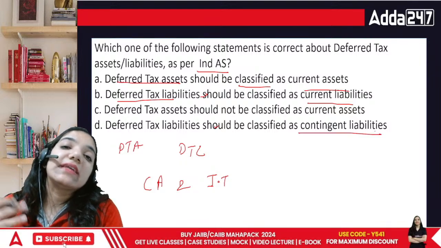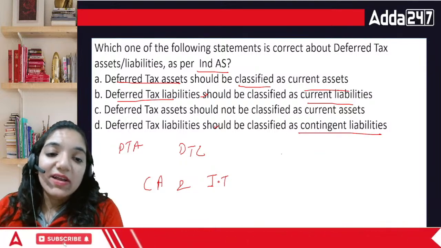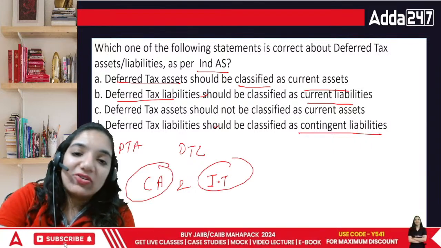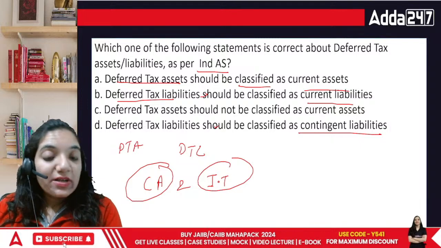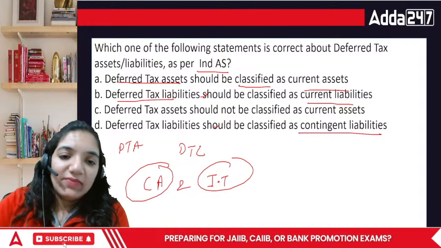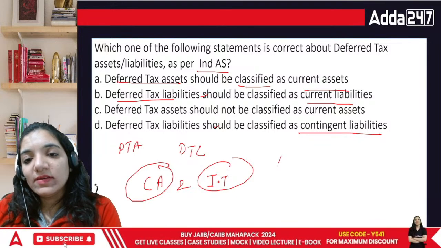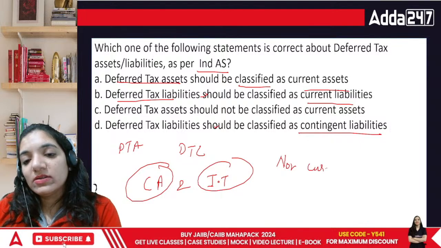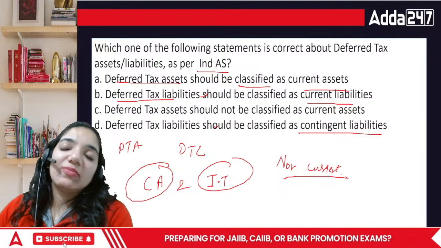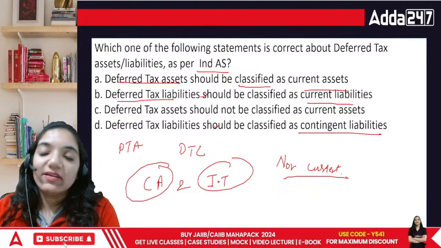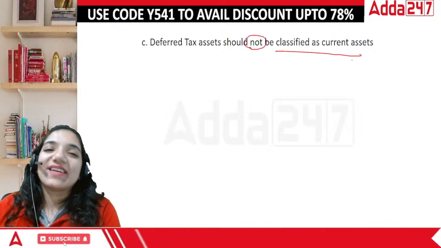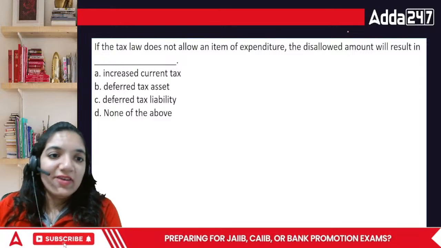There is a certainty attached to it because you are calculating this year's income, you are preparing your Companies Act balance sheet already, and you know what benefits and what losses you are facing. So technically the correct answer is C. They are both a part of non-current. Deferred tax asset goes into non-current assets, deferred tax liability goes into non-current liabilities. They are not to be classified as current assets or current liabilities, for that matter.